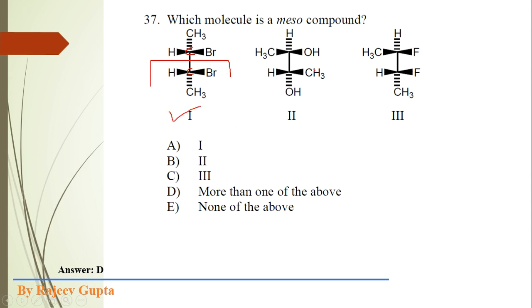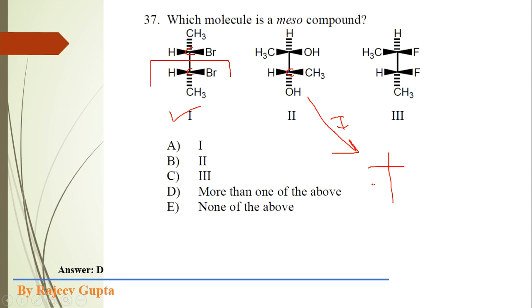Now check this second structure. To check this structure, first we have to make an even number of interchanges. In this interchange, suppose we choose the second chiral center.